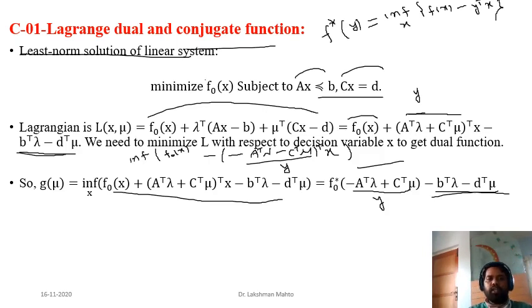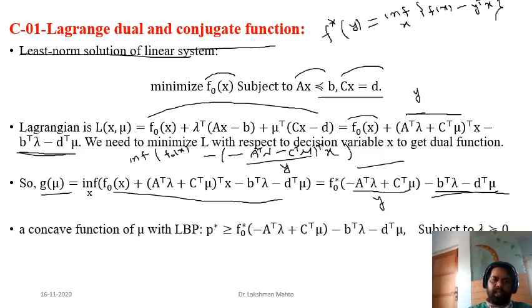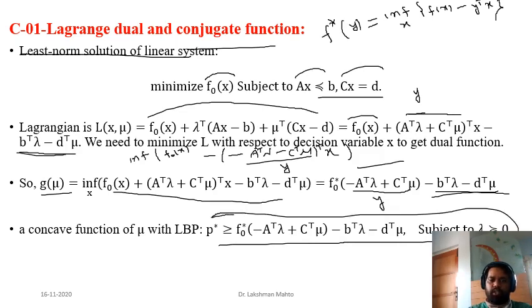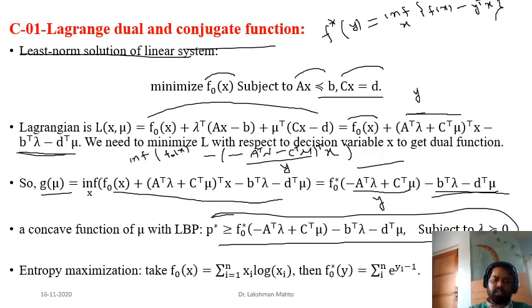So it is one way. This kind of approach is very helpful when we have some idea of the conjugate function of the given objective function. If you know the conjugate function of the objective function, then we can easily find the dual function of that problem. That is the idea. This dual function will always be a concave function and it satisfies the lower bound property. If you want to maximize this concave function, then it is a convex optimization problem.